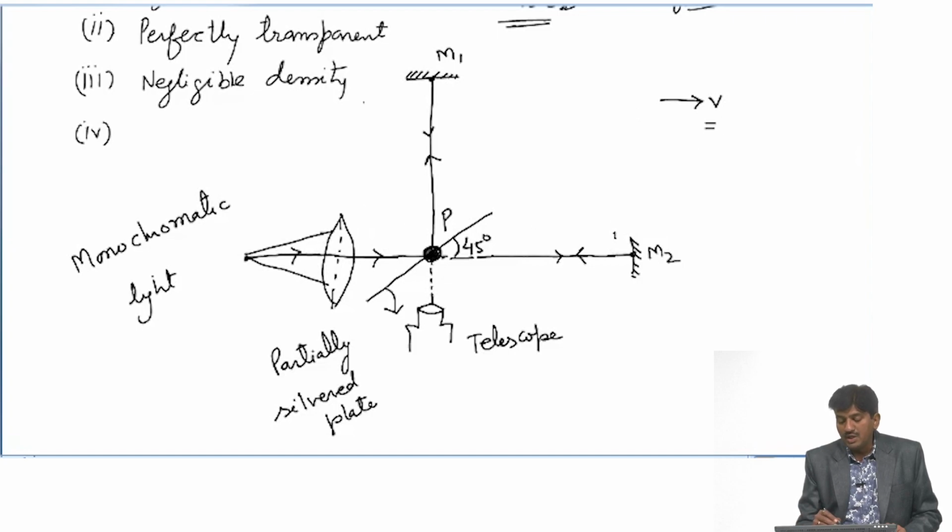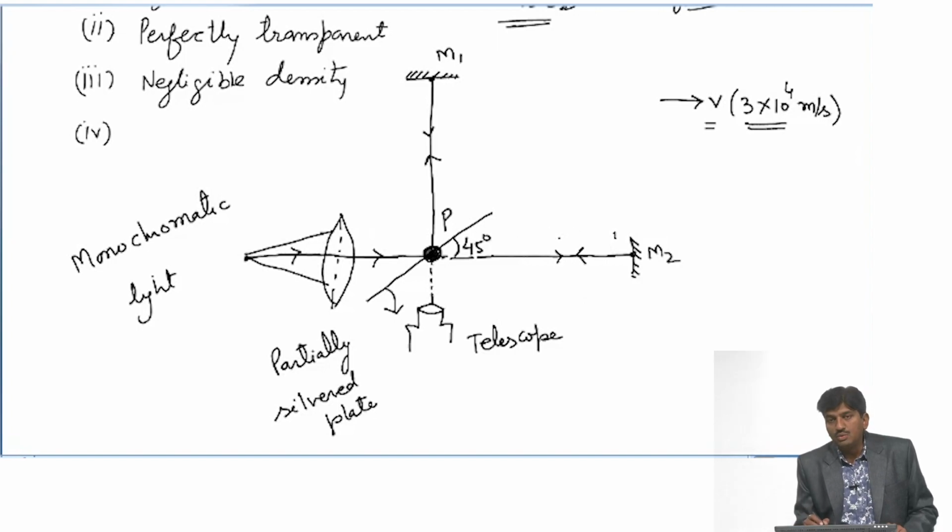It means this experiment is moving by the velocity of earth, and we know that velocity of earth is 3 into 10 to the power 4 meter per second. So, with respect to universe, this experiment is moving by 3 into 10 to the power 4 meter per second, and